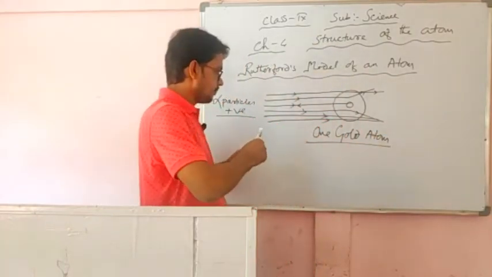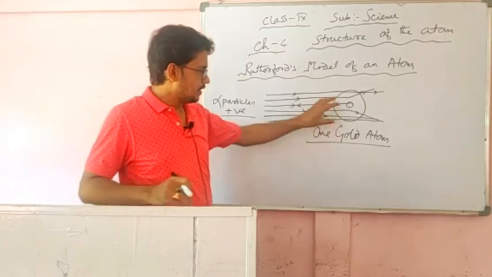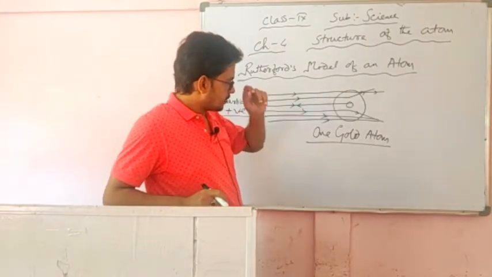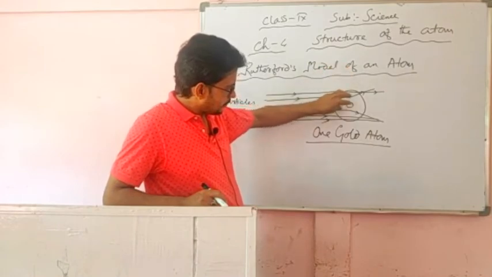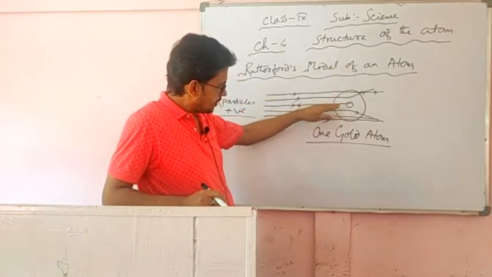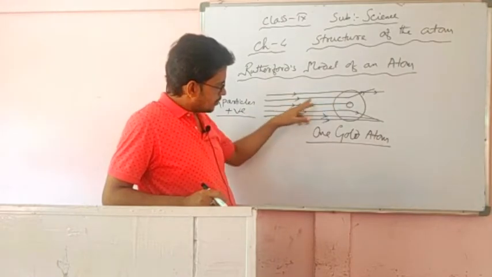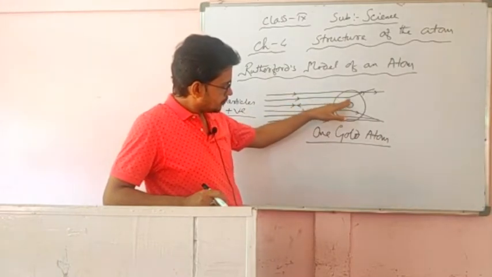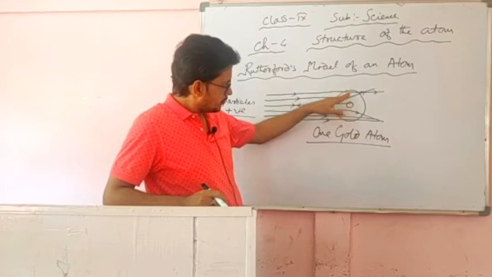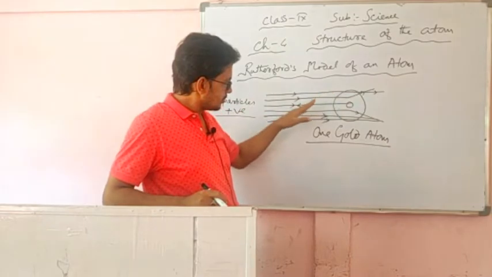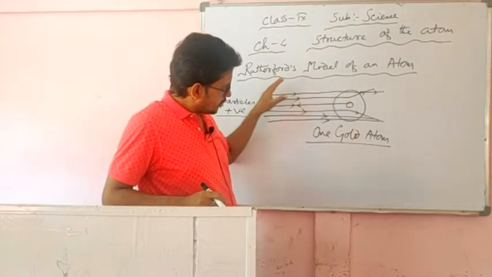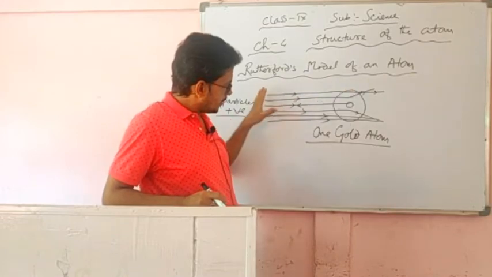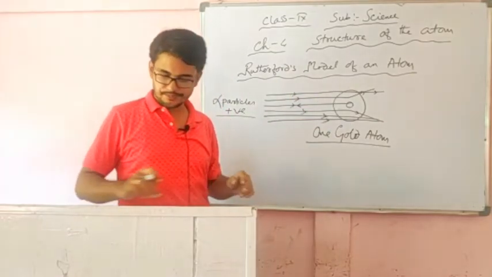is one gold atom. In this gold atom, in the middle there is something positive, and he concluded that all the positive charge is confined in a center, from which the 180 degree deflection occurs. Near this positive charge, this small deflection takes place, and other than this small space, most of the space is empty, and that's why these rays are passing through.